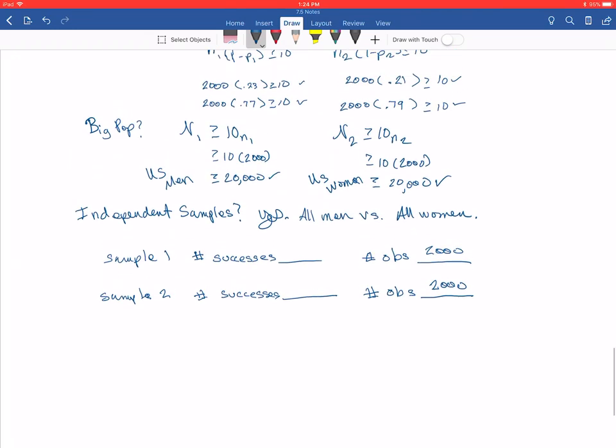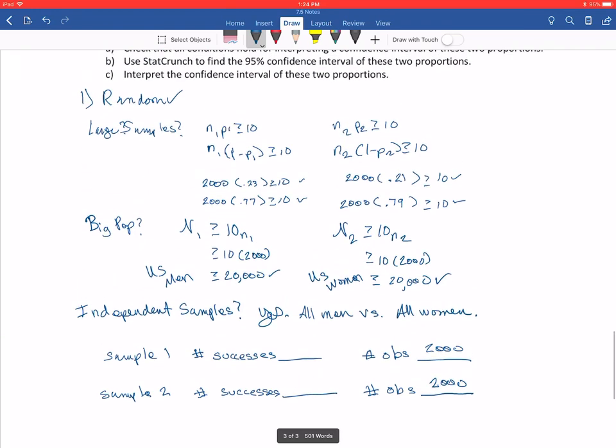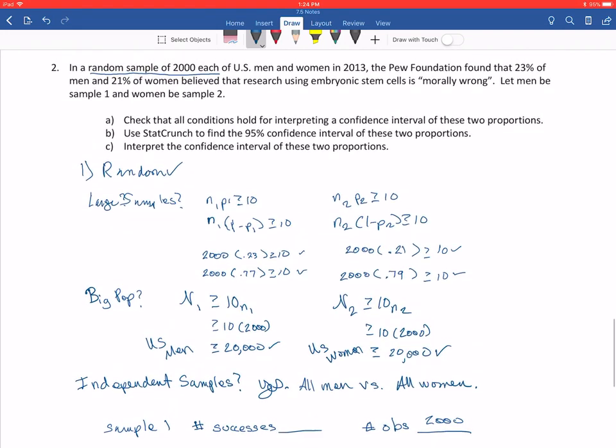Men is sample 1. So how many men responded that they believed this was morally wrong?